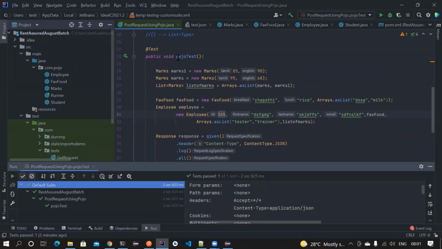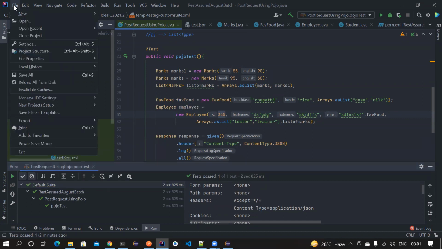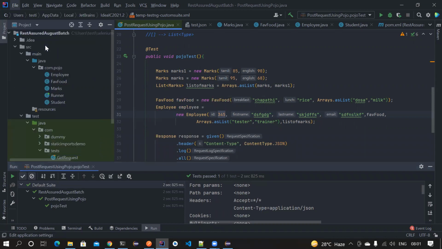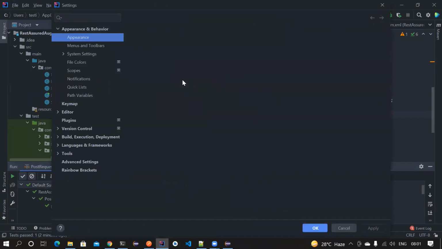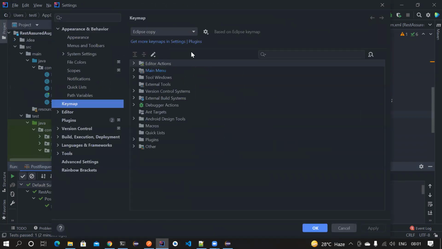But the one good advantage I see is you can use the Eclipse shortcuts in IntelliJ IDE as well. There are some key maps in the settings where you can use Eclipse shortcuts. If you notice, I'm using an Eclipse copy here, which means whatever password I use in IntelliJ is my Eclipse password, because I still cannot forget my Eclipse passwords and then come back to IntelliJ. So I'm still using this. So you can also take advantage like this and then migrate.